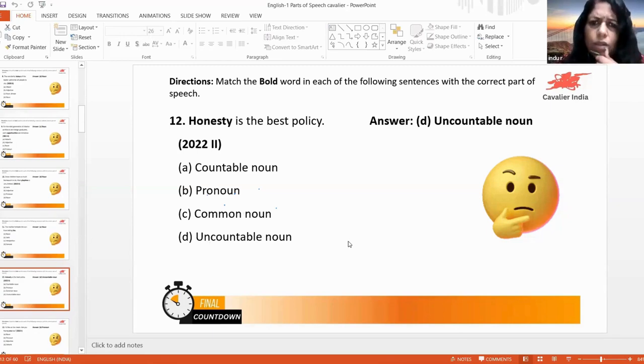Honesty is the best policy. Honesty, as usual, is an uncountable noun. What is best? Superlative. It is a superlative, and it comes as an adjective there. Okay, the adjective before policy.